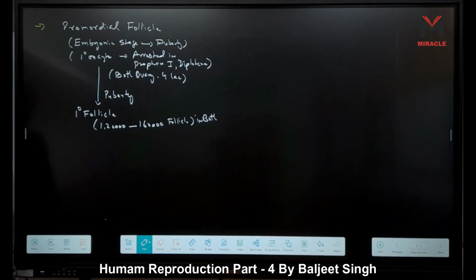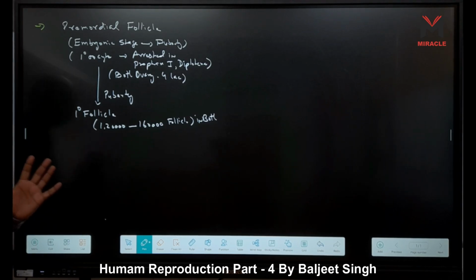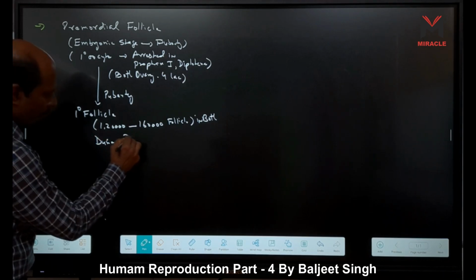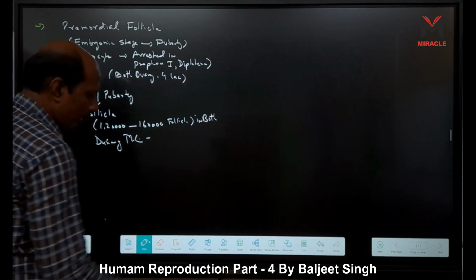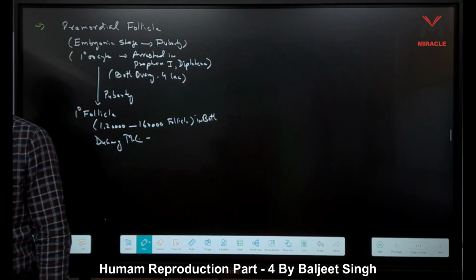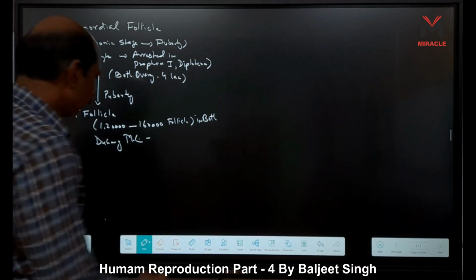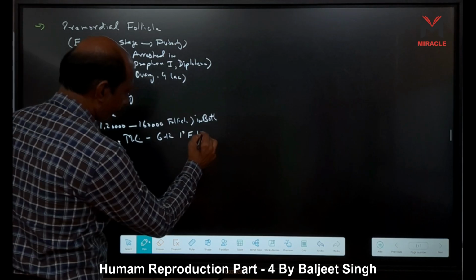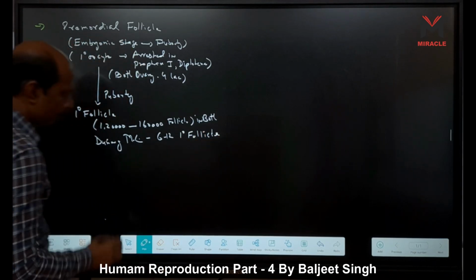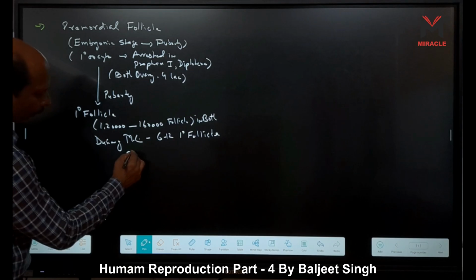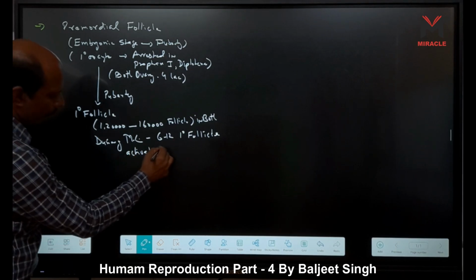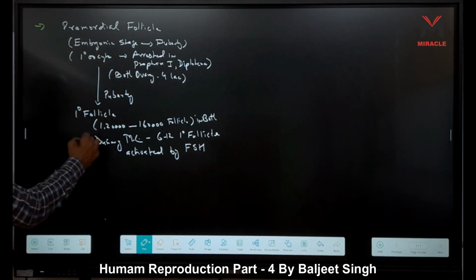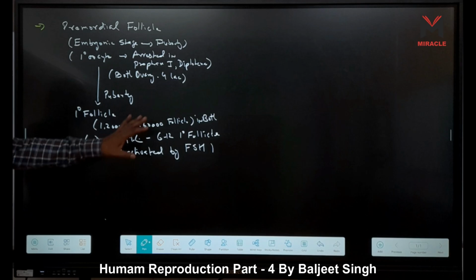In the first menstruation, what happens? During the menstrual cycle, in the beginning, 6 to 12 primary follicles are activated by FSH, follicle stimulating hormone.